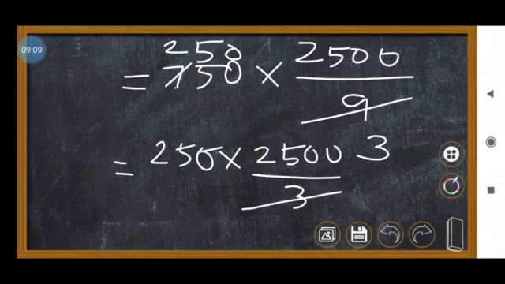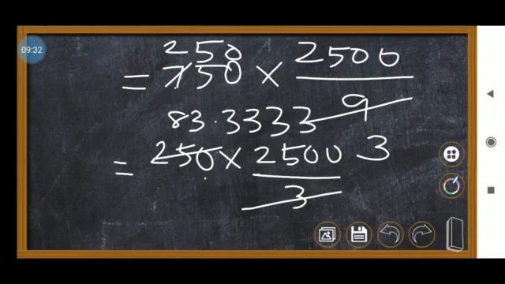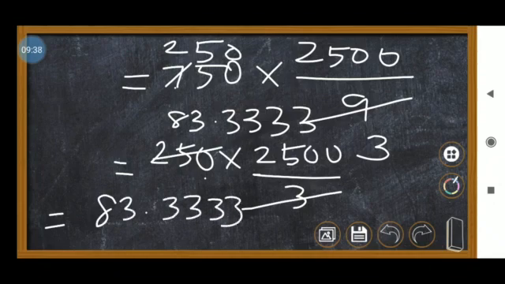So 1 3s are 3, 8 3s are 24, remaining 1. So 10 will come, 3 3s are 9, remaining 1, and it will go on this kind of way. So 83.33, it will go like this. So just multiply this value, 83.333 into 2500.